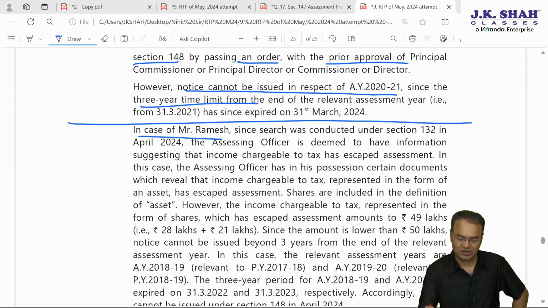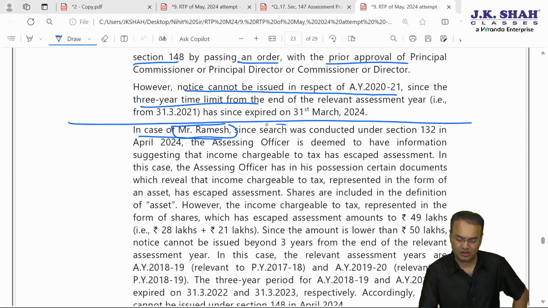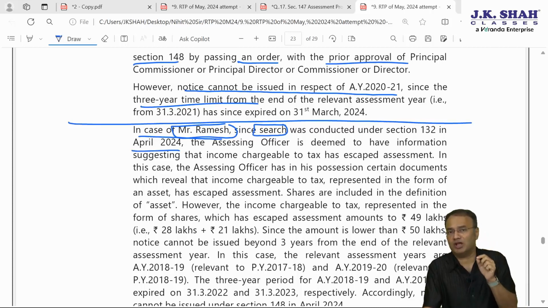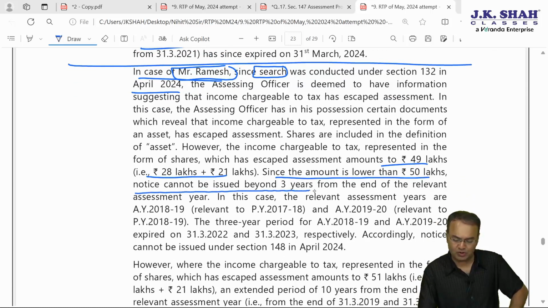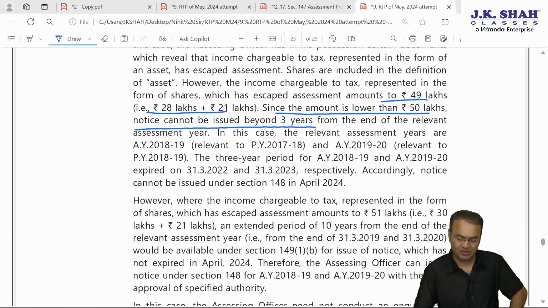Now as far as Ramesh is concerned, what is the position? Search has been conducted under section 132 in April 24. Therefore, the time limit does not become 10 years just because a search is conducted. The 10-year time limit will be available only if income escaping assessment is represented in the form of asset, expenditure or entries in the books of account amounting to 50 lakhs or more. So it is amounting to 49 lakh rupees. The amount is less than 50, therefore notice cannot be issued beyond 3 years. The time limit would be 3 years.